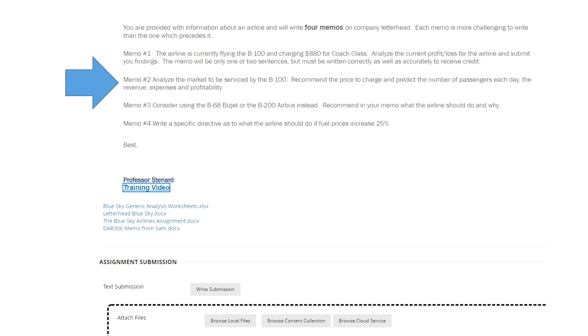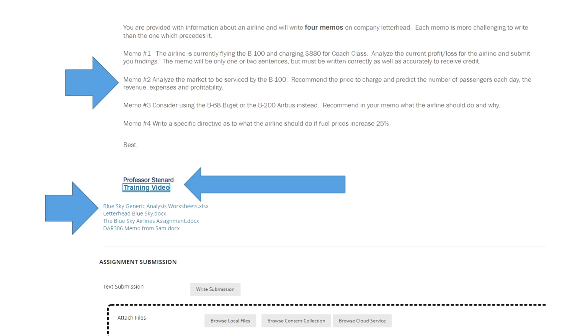This assignment used to be one big assignment. Now I broke it into 4 smaller assignments, and what you're shooting for is as perfect as you can with each of the 4 memos. Along with that, you have a training video, the one that we're watching right here, and the one that was used in the past, and lots of information that you're going to be using. If you watched Memo 1, you're familiar with how to download that and keep track of all things, but you're going to be using those.